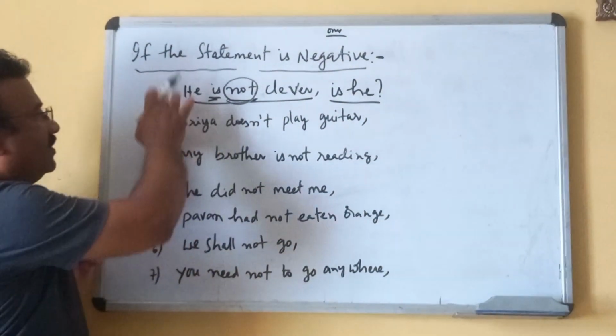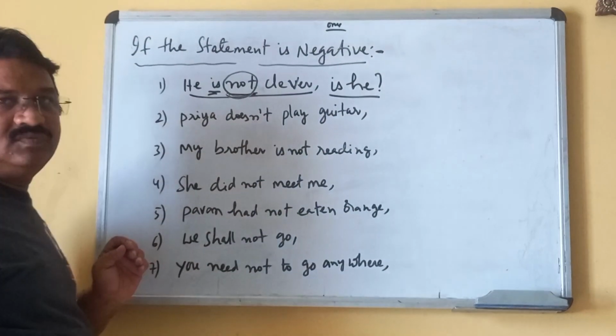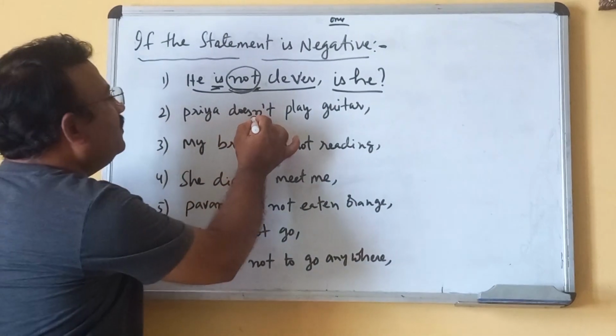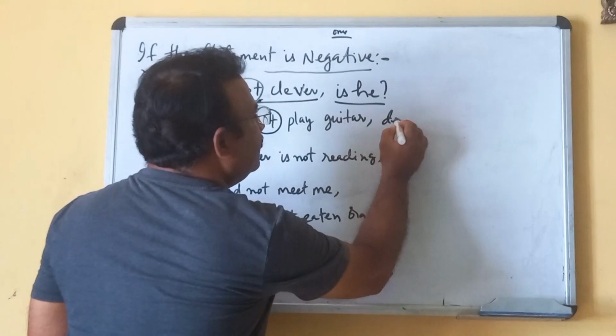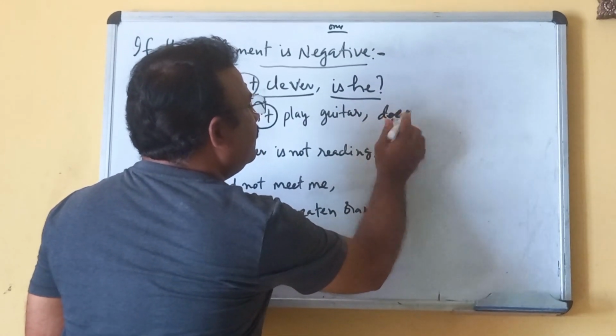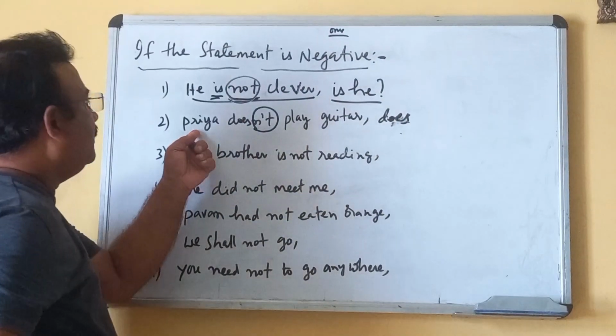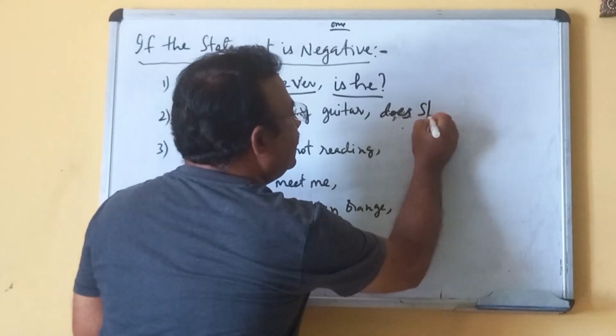And one more. Priya doesn't play guitar. Here we should remove n't, so does. And Priya is the pronoun she.